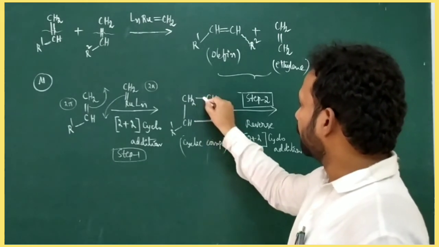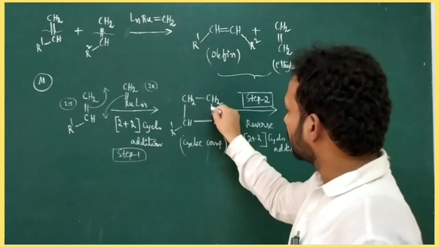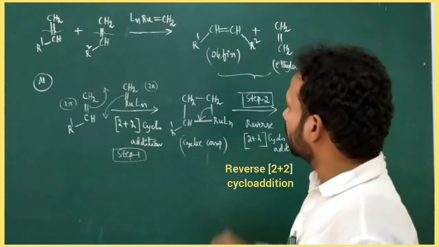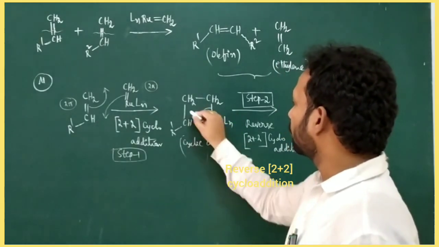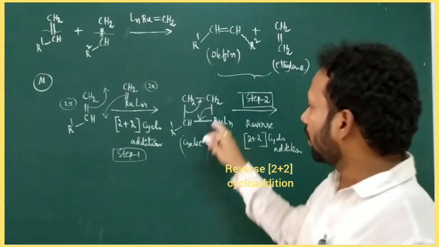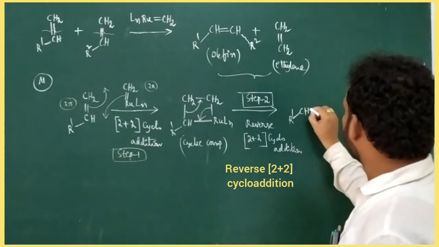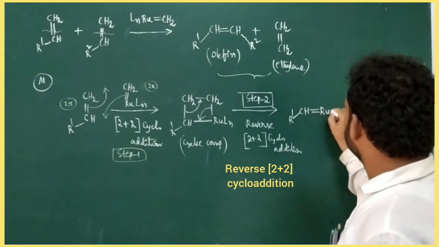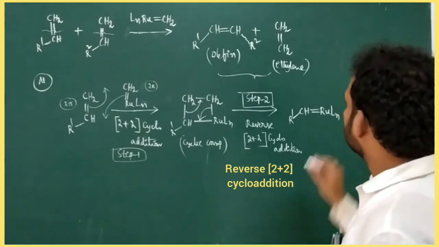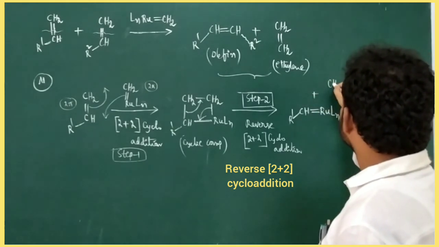I will show you the breaking of sigma bonds into pi bonds. Here two sigma bonds breaking results in new pi bond formation like this. One is a new alkylidene complex, another one is ethylene.